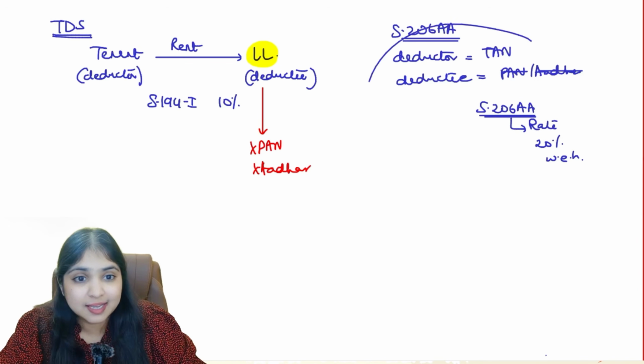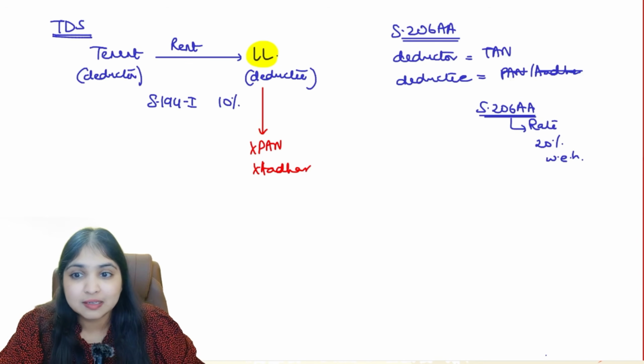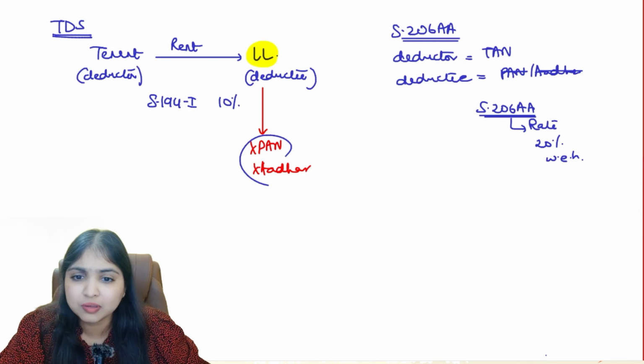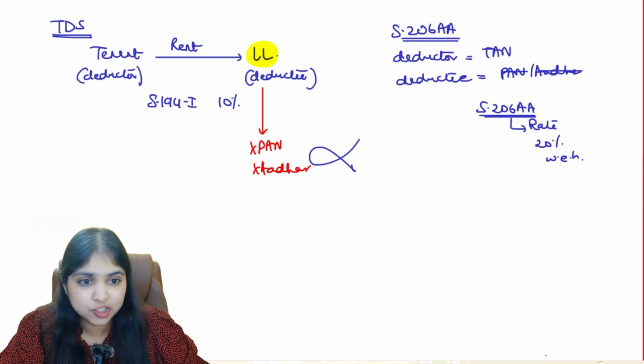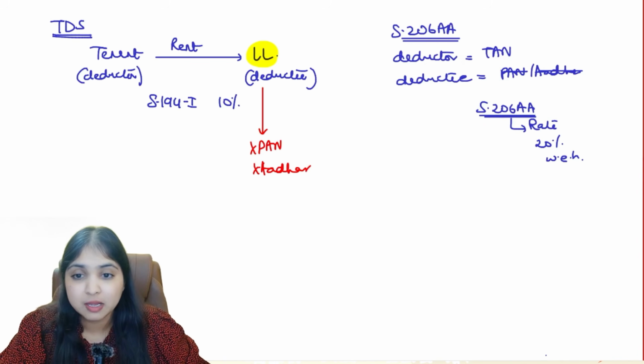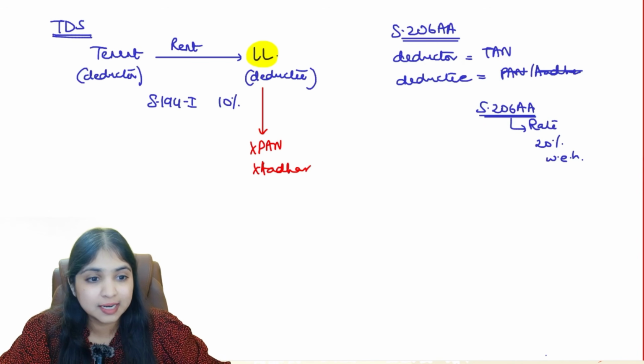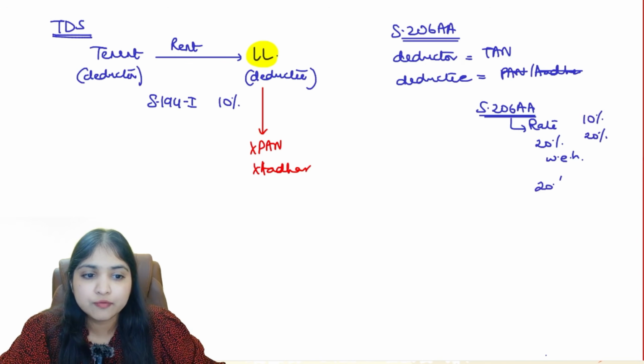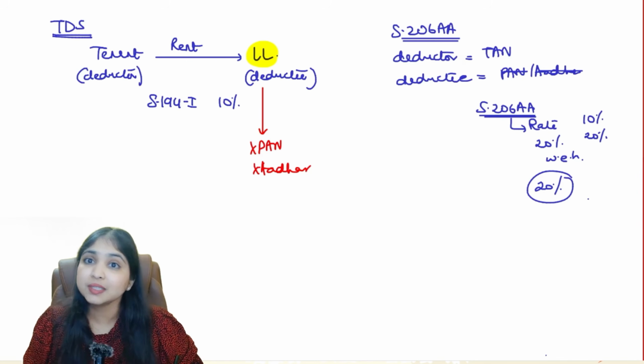So this is the exact situation which we have over here. The main person is the tenant, his TAN number is required. The landlord is a deductee, his PAN and Aadhaar are both invalid now. He is neither able to furnish PAN nor able to furnish Aadhaar. So 206AA will apply. So what will become your rate now? Either 20% or the applicable rate of 10%. So 10% or 20%, whichever is higher. Of course 20% will become the TDS rate.